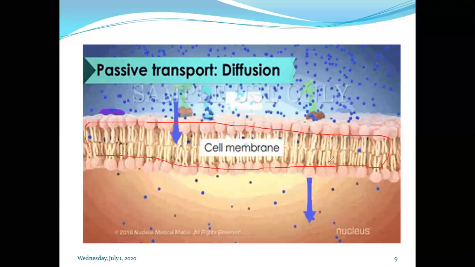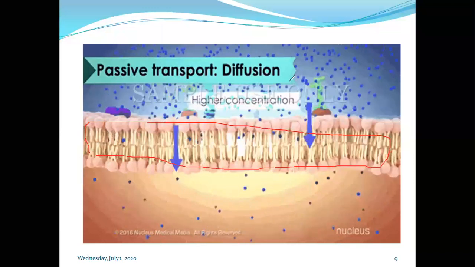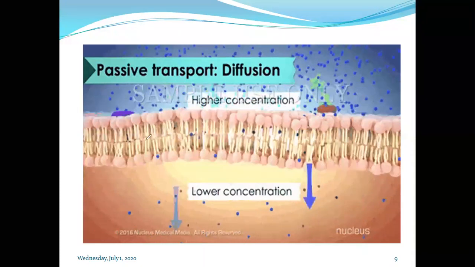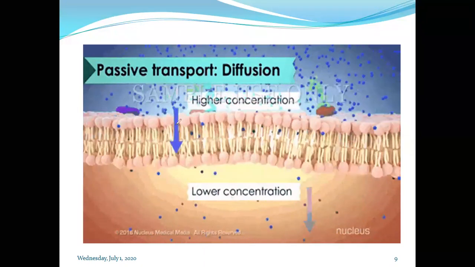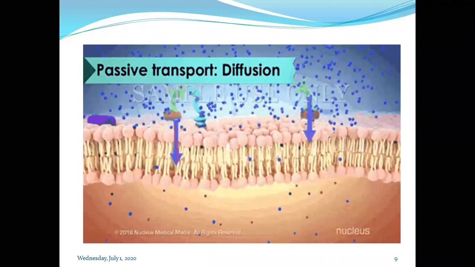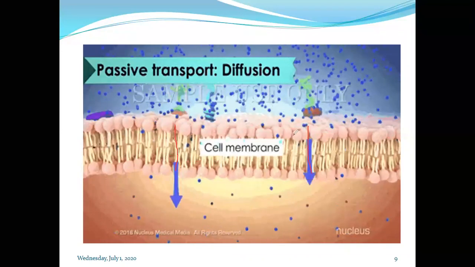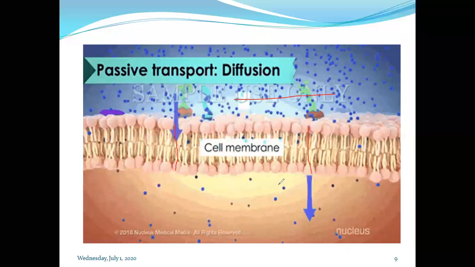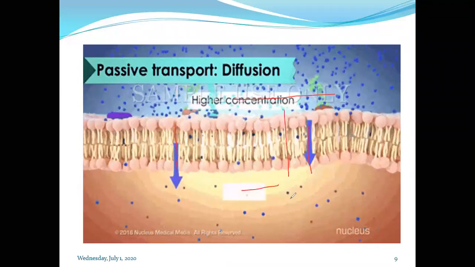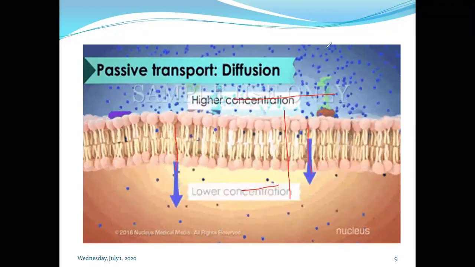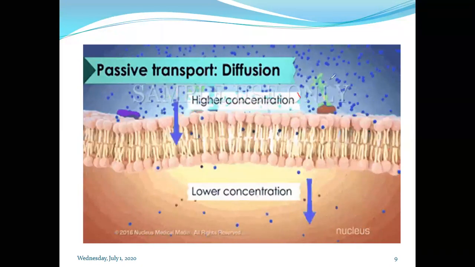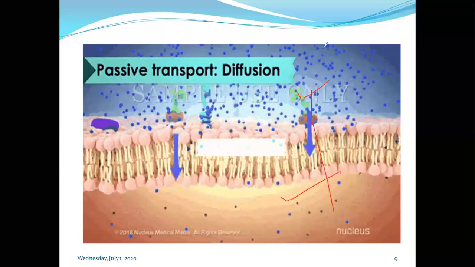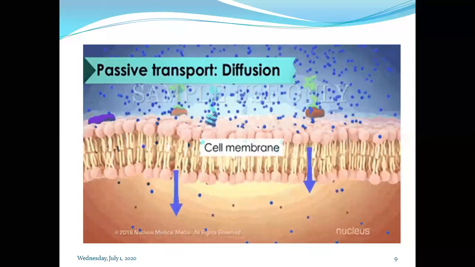We know the fluid mosaic model of the cell. As per this model, through these pores, let's see towards this arrow how the drug passes from the higher concentration to the lower concentration across the cell membrane. Here the drug is moving from the higher concentration to the lower concentration across the cell membrane.